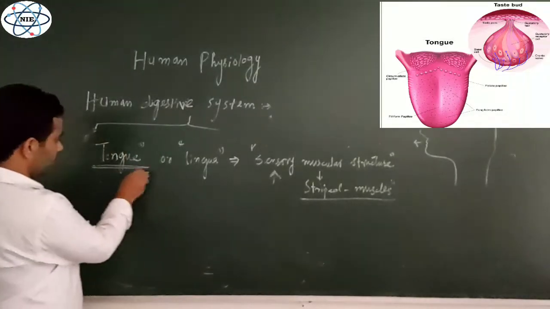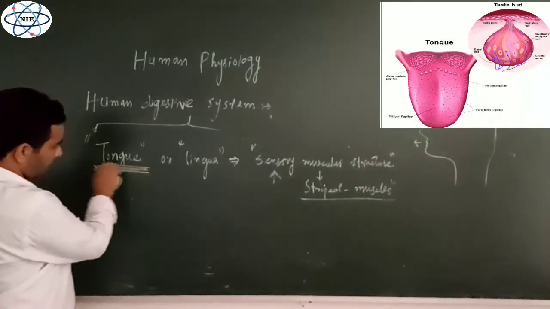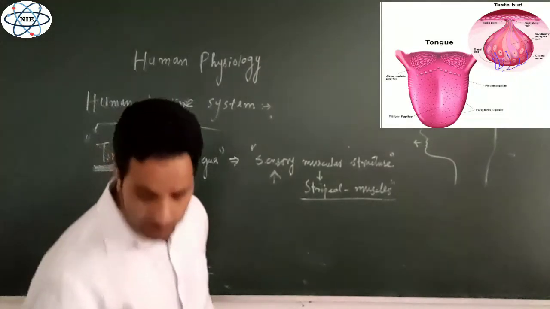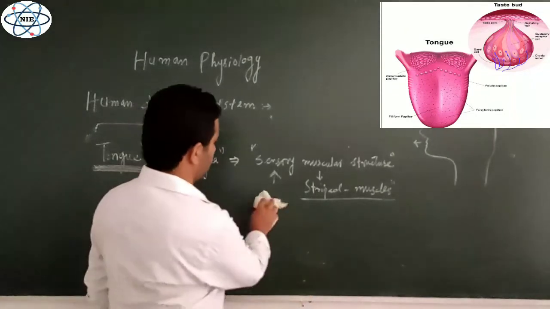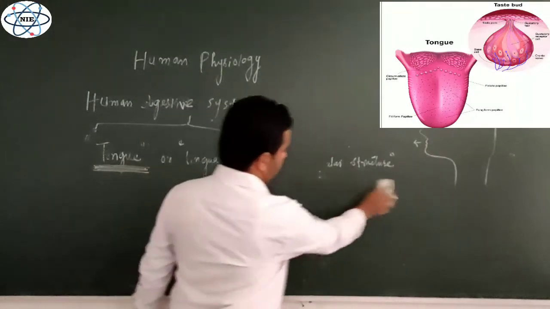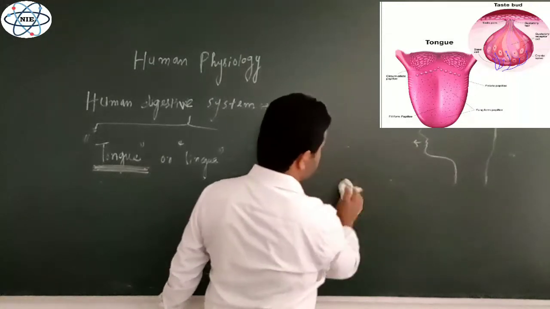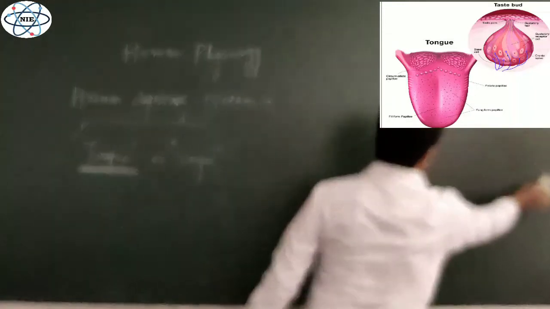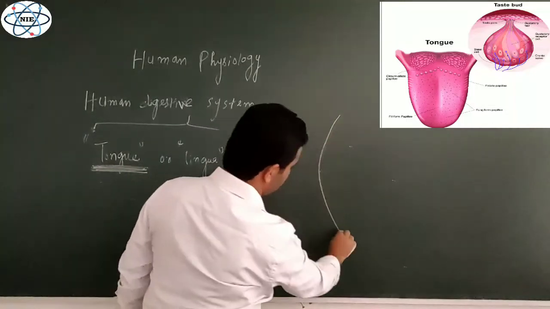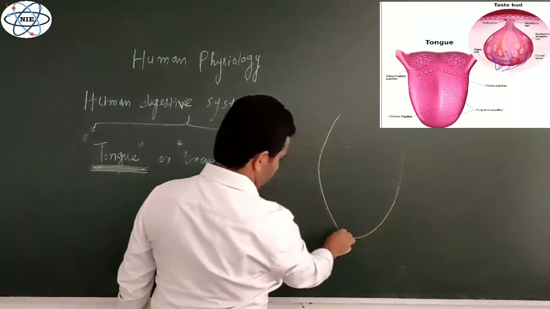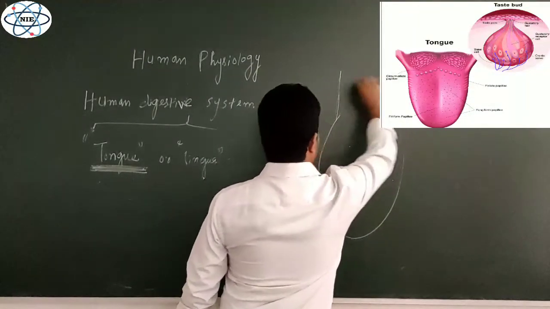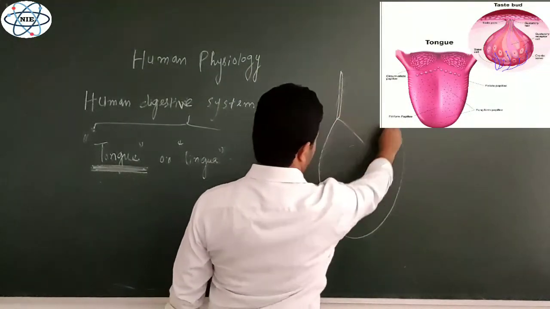If we look at this tongue and try to understand its structure, it is divided into two parts. If you look at the diagram, this tongue is made up of two parts. One is its anterior part and another is its posterior part.